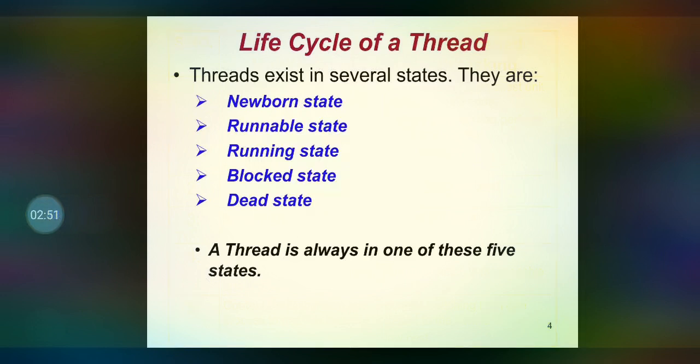Now the life cycle of a thread. A thread may be in any one of five states. Those states are newborn state, runnable state, running state, blocked state, and dead state. So a thread is always in any one of these five states.